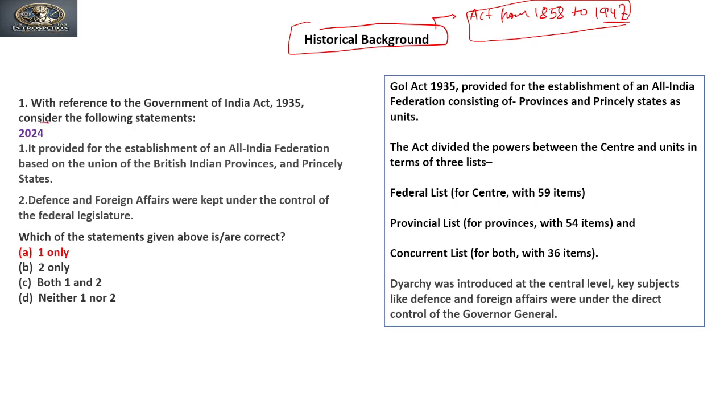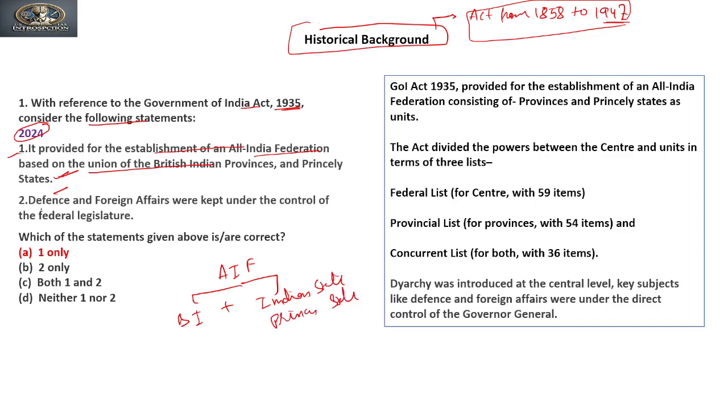Now the first question, which was asked in 2024. It says: with reference to the Government of India Act 1935, consider the following statements. First, that Act provided for the establishment of an All India Federation based on the union of British Indian provinces and the princely states. Yes, it is true. The All India Federation system was to comprise British India plus the Indian or princely states.